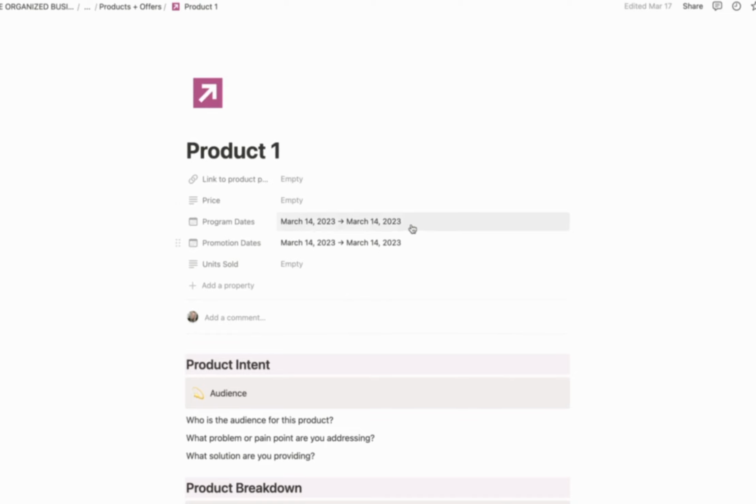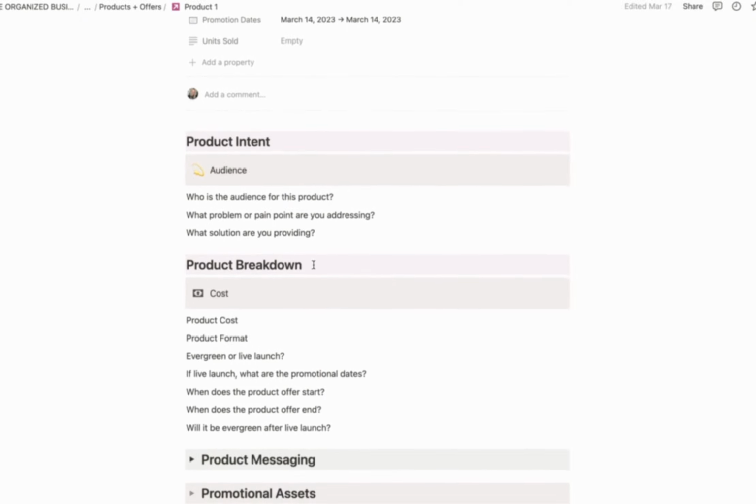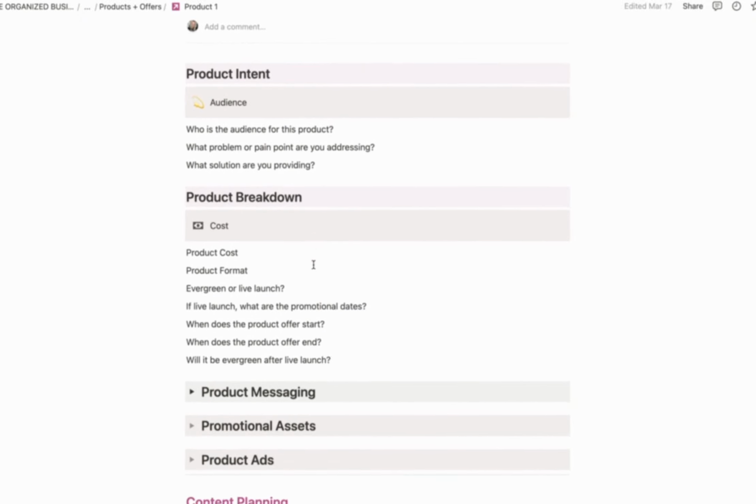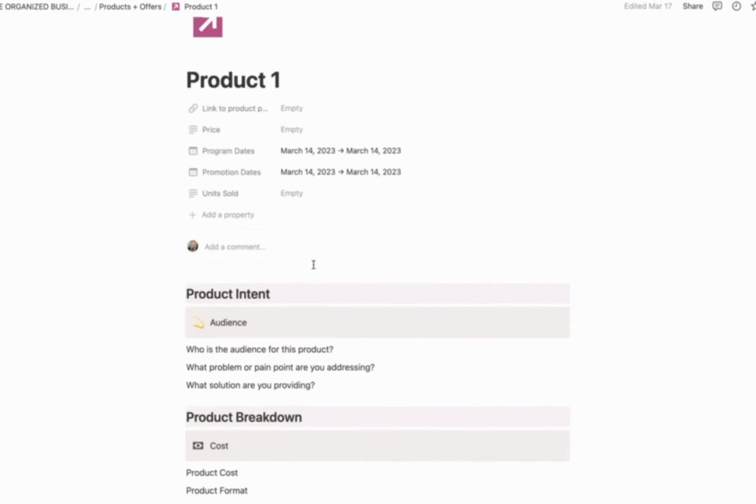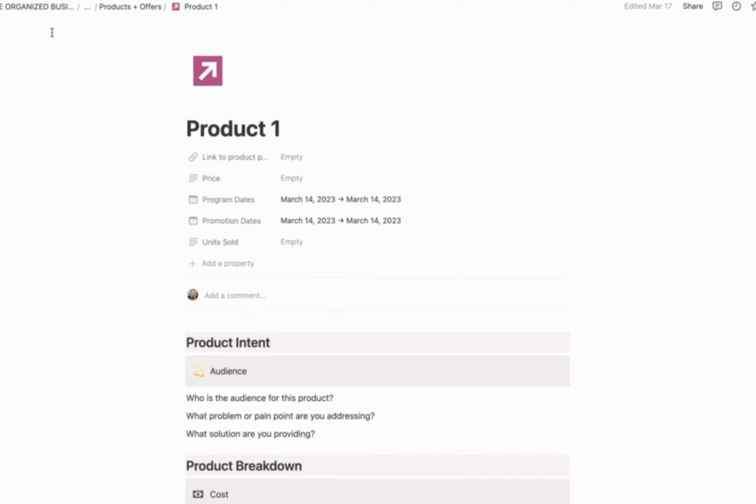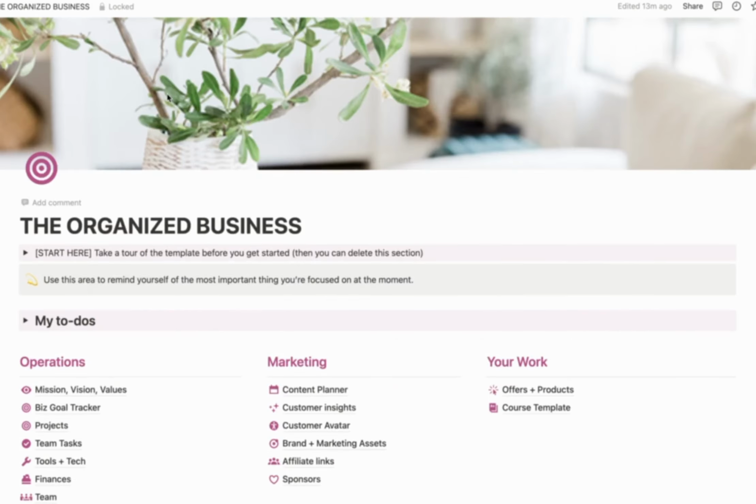If it's a live product or service, then whatever dates that is going to be live and whatever promotional dates that you're going to put ahead of that will go here. How many units sold, you want to track that as well. And then if you are in the process of building out a new product, these questions will just help you think through the process so that you have a clear idea of what it is you're doing, what success looks like. So at the end of it, you know when done is done.